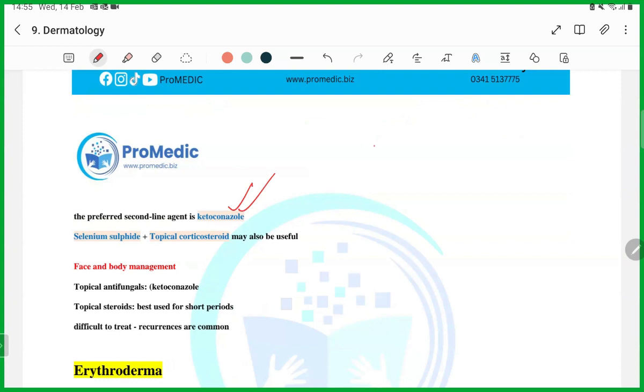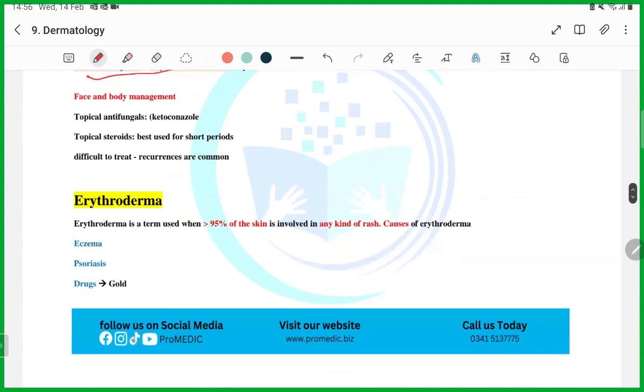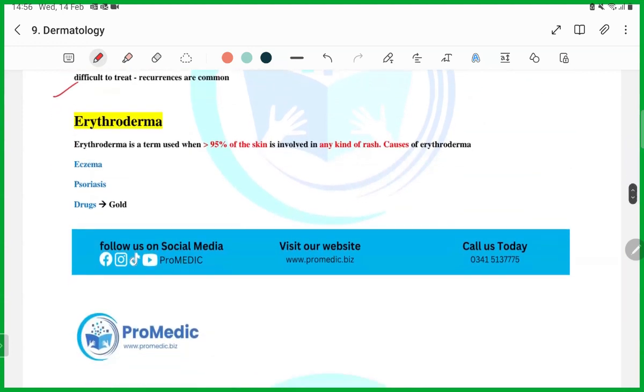They are going to tell you that he has been given this tar shampoo and is now not getting better. So now you have to move on to ketoconazole. Okay, this is how you are going to be asked. Still not getting better, selenium sulfide and topical steroid can also be used. Guys, topical antifungal, topical steroid, and reassurance is important.